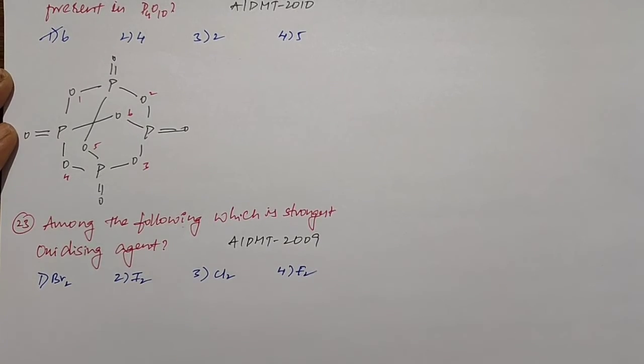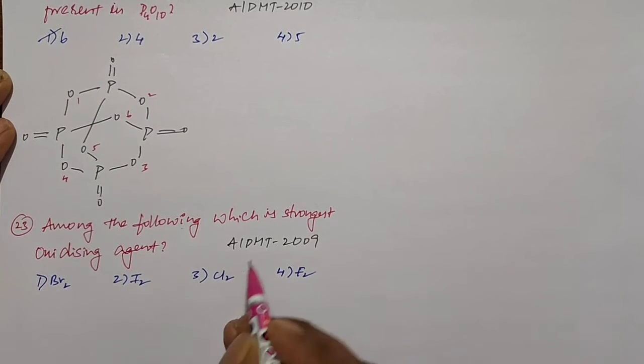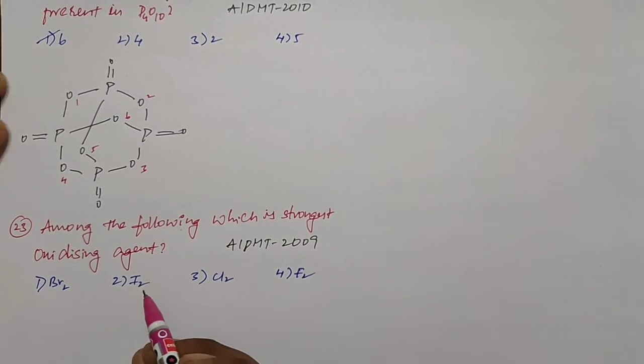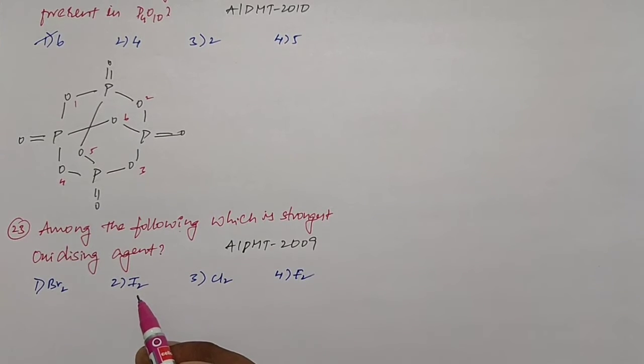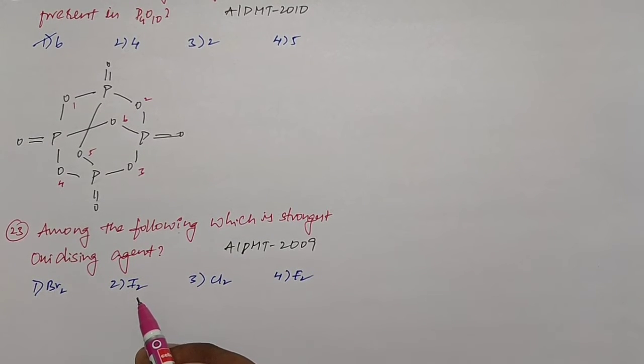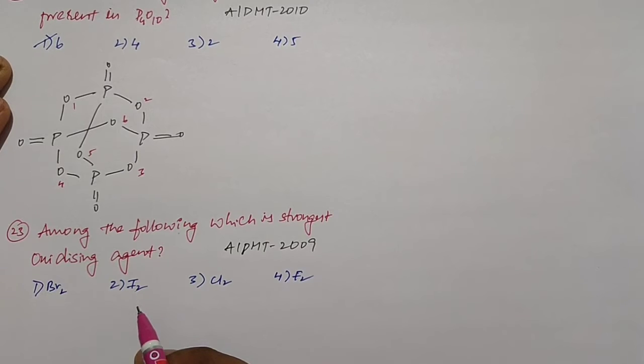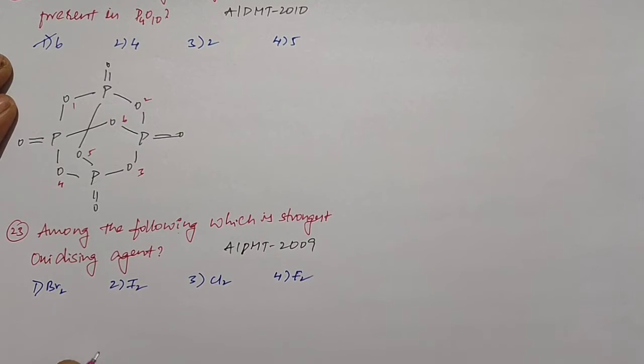Okay students, this is the next question. This question is given in the All India Pre-Medical Test 2009 paper. Among the following, which is the strongest oxidizing agent? Here they give the halogens as the 4 options. For the halogens, the standard reduction potentials are positive, and they decrease from fluorine to iodine. So the strongest oxidizing agent is F2.